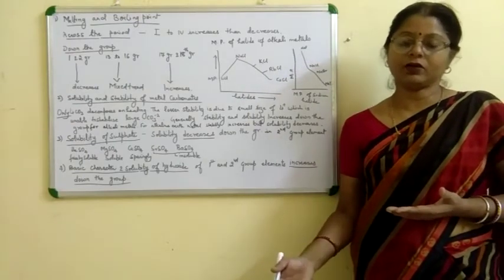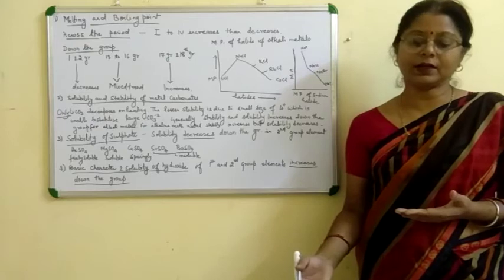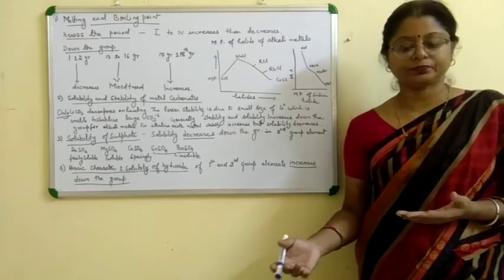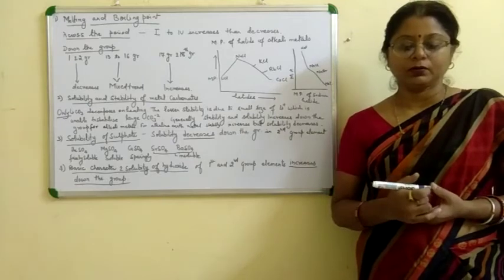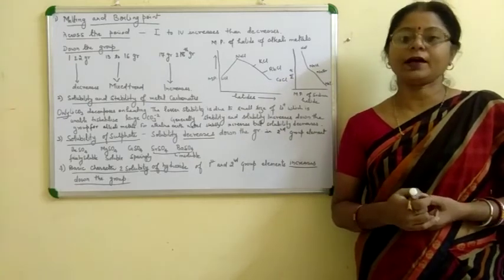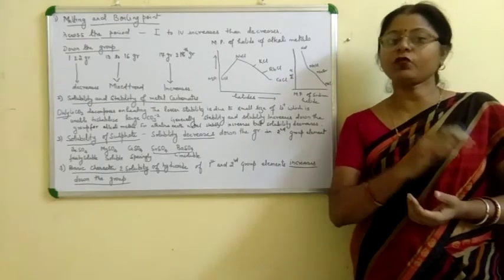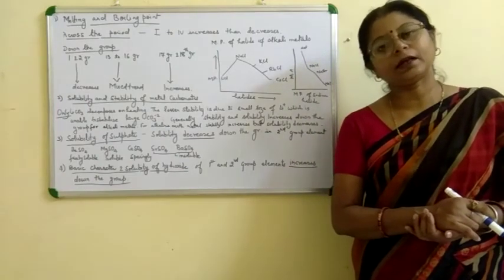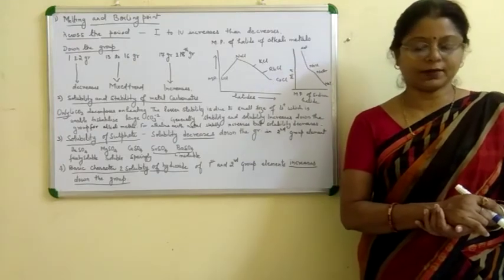Sulfur trioxide is strongly acidic in nature, and Cl2O7 is strongly acidic in nature. So as we move from left hand to right hand side, acidic character increases.